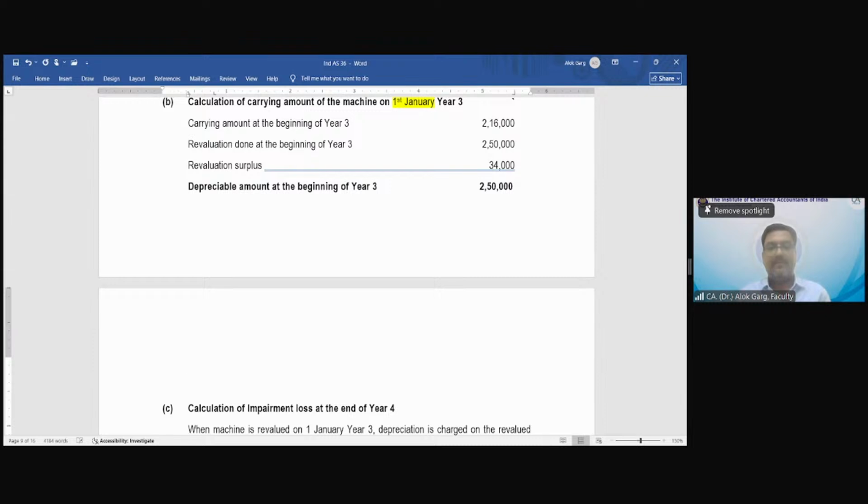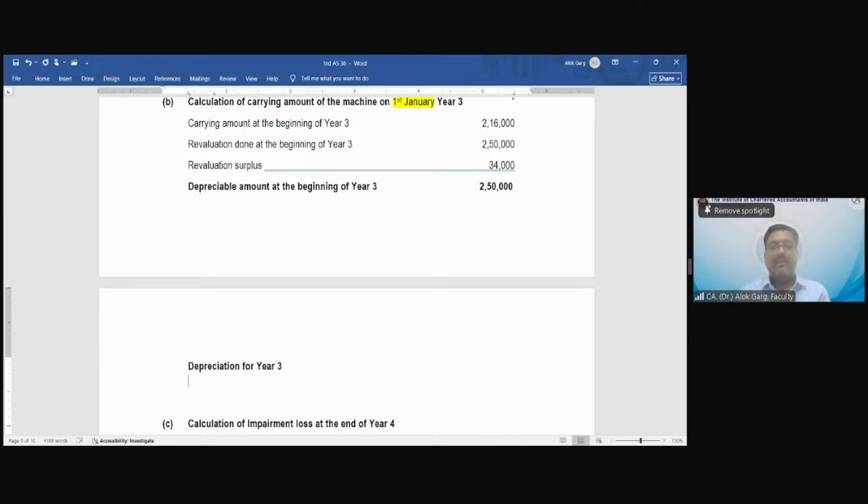$250,000. Then what is your depreciation? Depreciation for year 3. What is your depreciation for year 3? 13,889. So your depreciation for year 3 will be 250 divided by 18, which is 13,889.